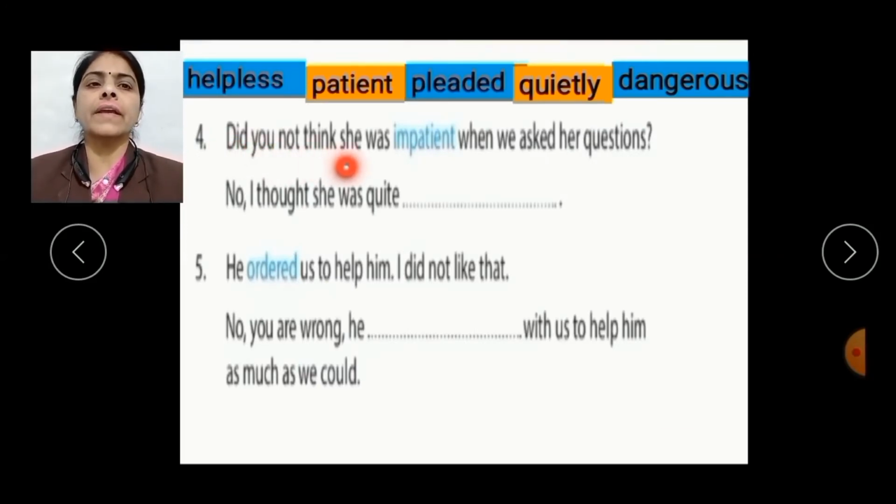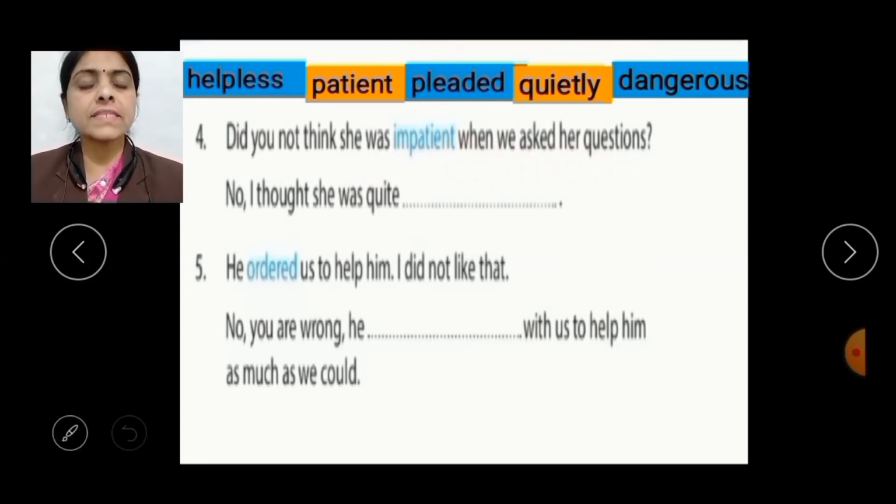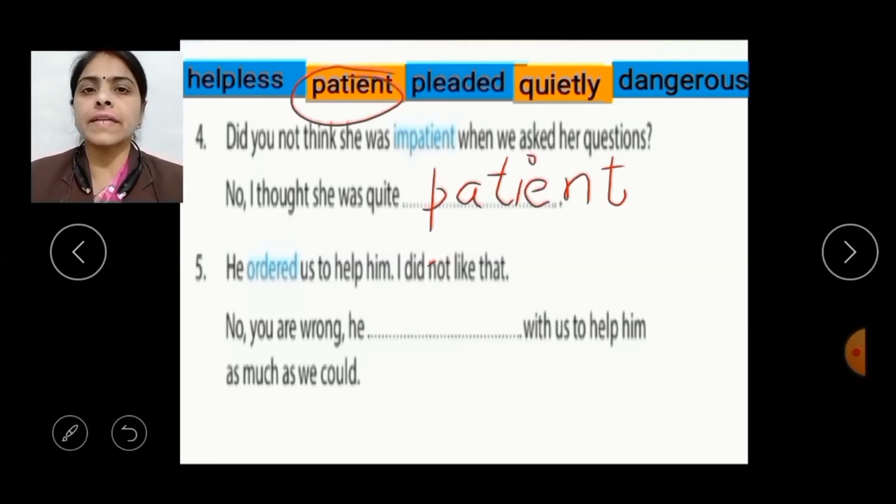Did you not think she was impatient when we asked her questions? In this sentence, the opposite of impatient will be patient. And after writing the opposite in the blank, the sentence will be, no, I thought she was quite patient. Now let's have the next sentence.